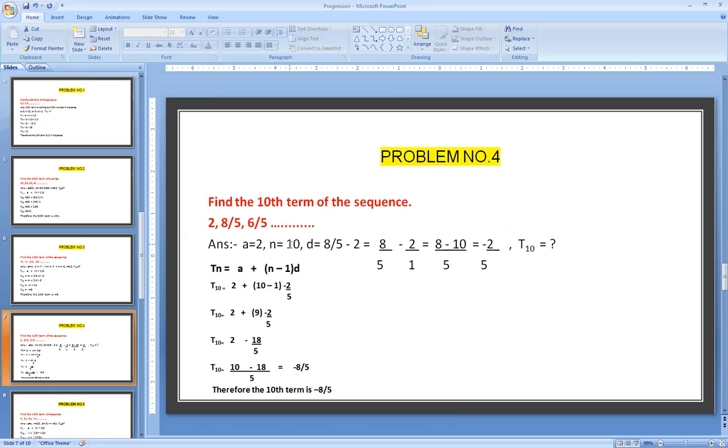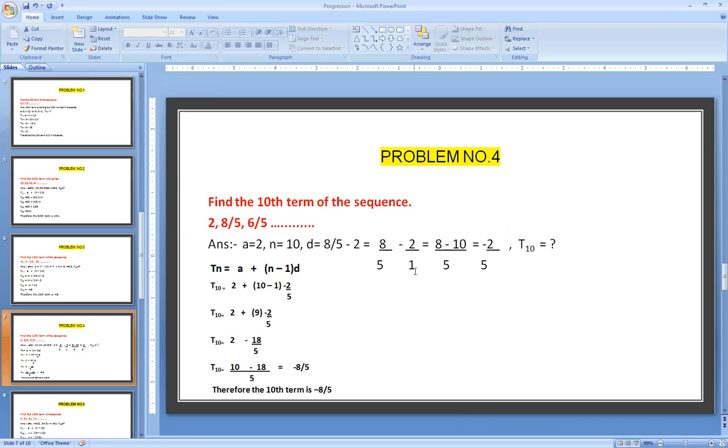n means how many terms. They have asked to calculate the 10th term, so the total numbers in this series are 10, n becomes 10. d equals 8 by 5 minus 2. In the denominator, if there is nothing, we have to assume it as 1. So 8 by 5 minus 2 by 1.